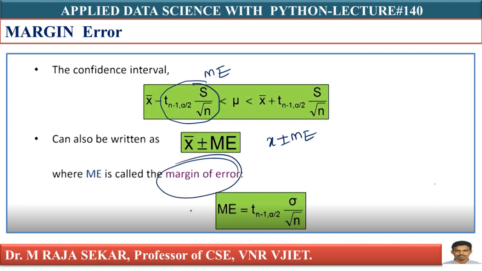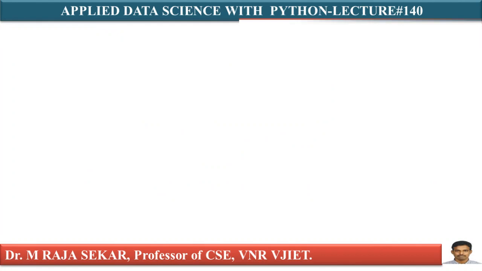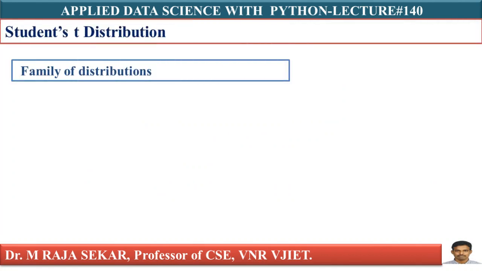Your margin of error is t n minus 1 comma alpha by 2 into s by root n. As we don't know sigma, the population standard deviation is replaced by the sample standard deviation. This is a simple and straightforward formula.